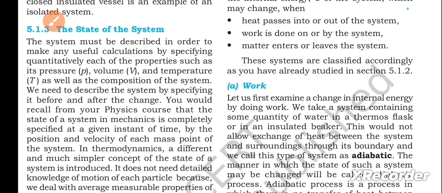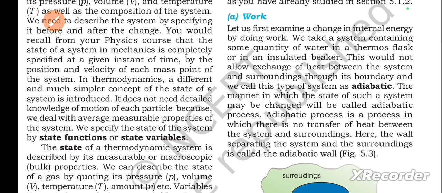First one, work. Let us first examine a change in internal energy by doing work. We take a system containing some quantity of water in a thermos flask or in an insulated beaker. This would not allow exchange of heat between the system and surroundings through its boundary, and we call this type of system adiabatic. The manner in which the state of such a system may be changed will be called adiabatic process. Adiabatic process is a process in which there is no transfer of heat between the system and surroundings.